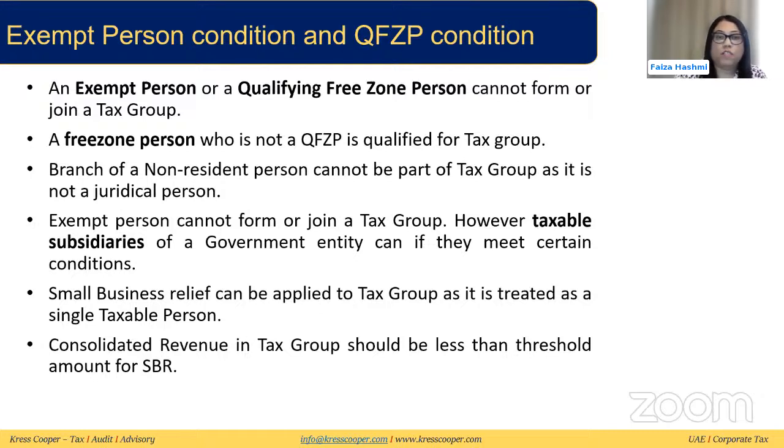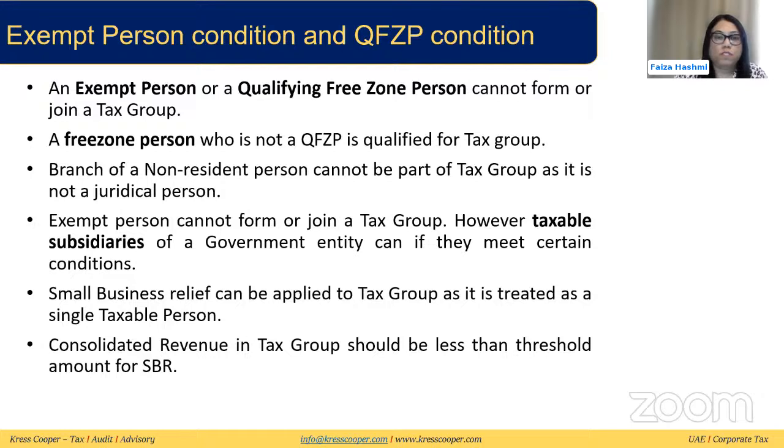A branch of a non-resident person, for example, can be a free zone person who is not a qualifying person, but it cannot be part of a tax group because it is not a juridical person. A branch is not treated separately from its owner. So basically, the main company and branch are one, and a branch is not a separate legal entity. For exempt persons, they cannot form part of the tax group. The only exception is for the taxable subsidiaries of government entities. If they are meeting all the other conditions, then they can form part of the tax group.